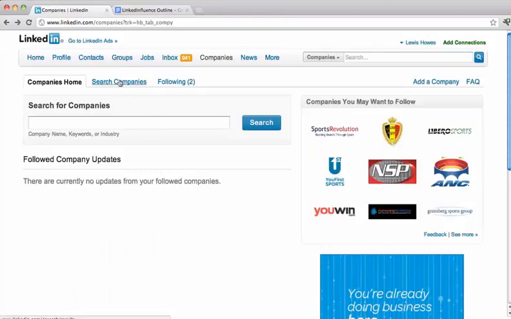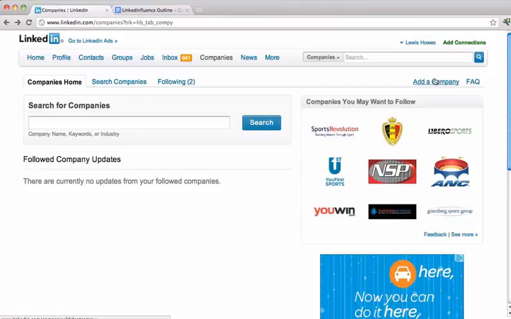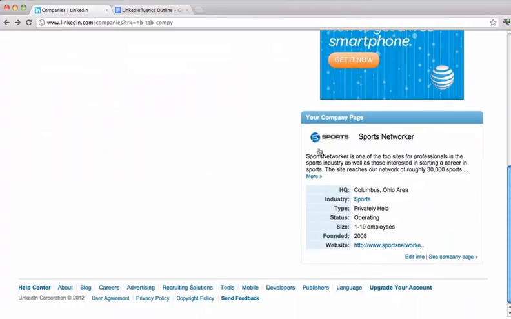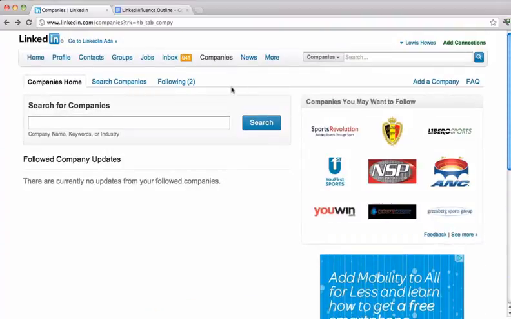So you could search companies that way. You could see the ones you're following. You could add your own company. You could see companies you may want to follow based on what you have in your profile, things like that. This is pretty basic. This is my company page. You can see right here, I can edit the information. I can see company page, etc. Pretty self-explanatory, but something to consider.